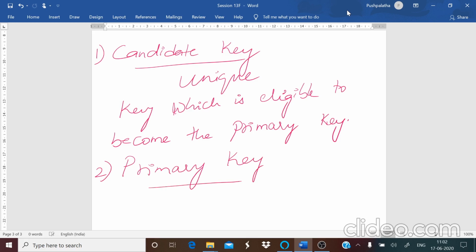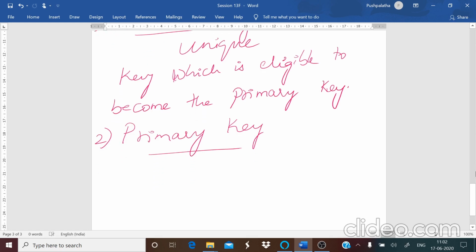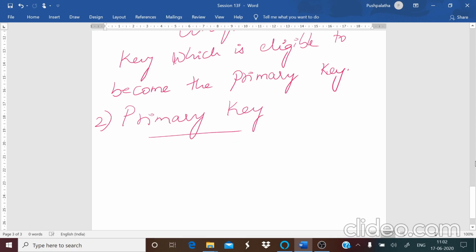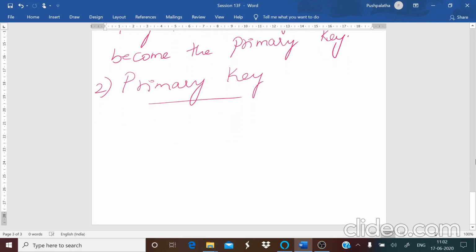And next, primary key. What do you mean by primary key? Primary key means again out of the candidate keys you select one that becomes the primary key. So a column that identifies each row of a table uniquely is called a primary key. This is an important 1-mark question also. What is a primary key?